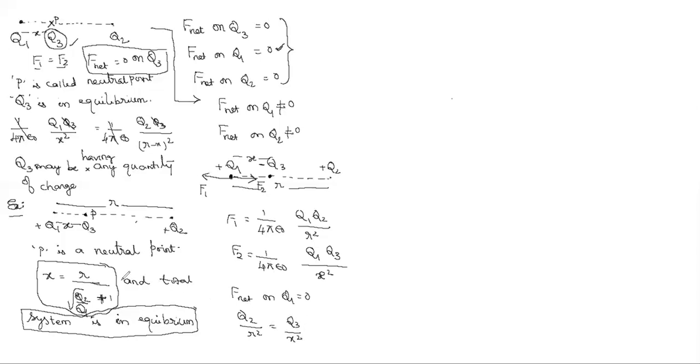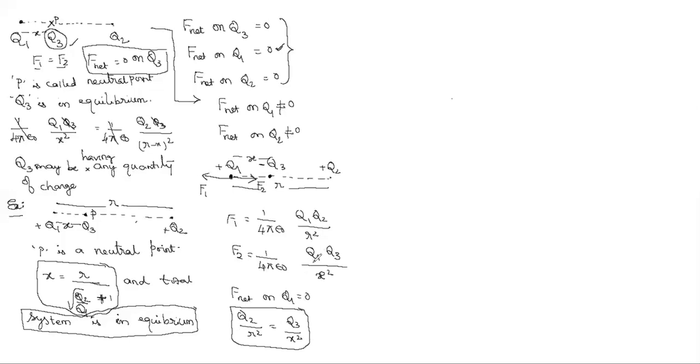So X we already found from this equation. We substitute here. Q2 we know, R we know. By substituting all the values, we can find out Q3. Understood? Yes, sir.